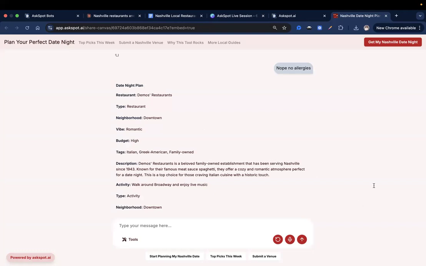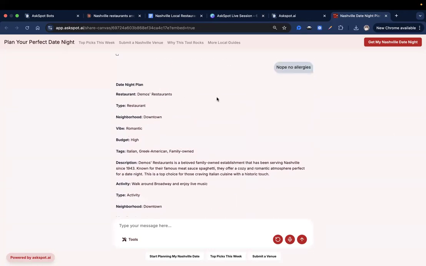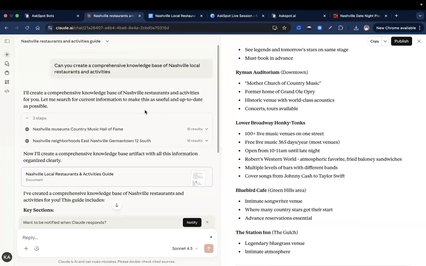So let me just put the knowledge document for the local date planner bot. Okay, there you go. And if you also want to generate your own knowledge base for your own city when you're building this bot right here, I'll definitely recommend Claude for that.